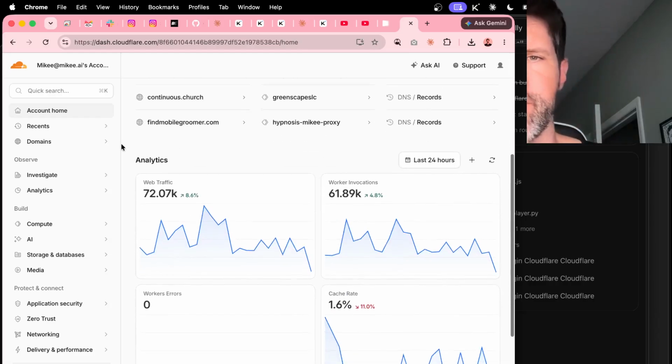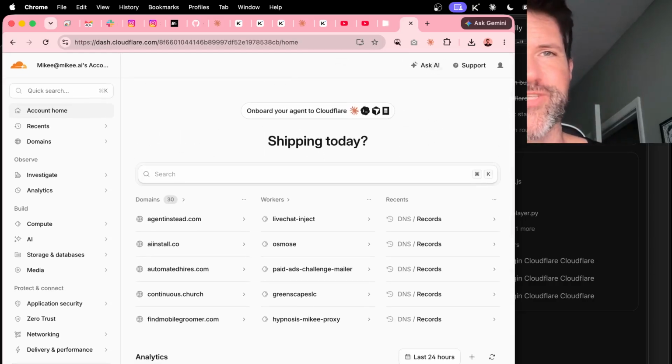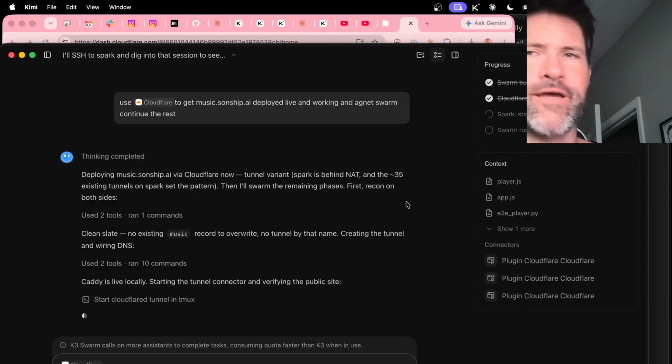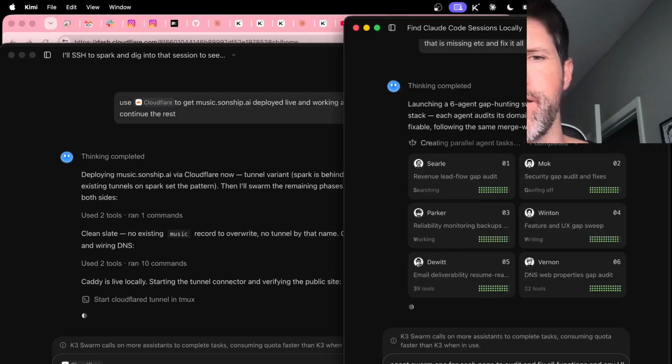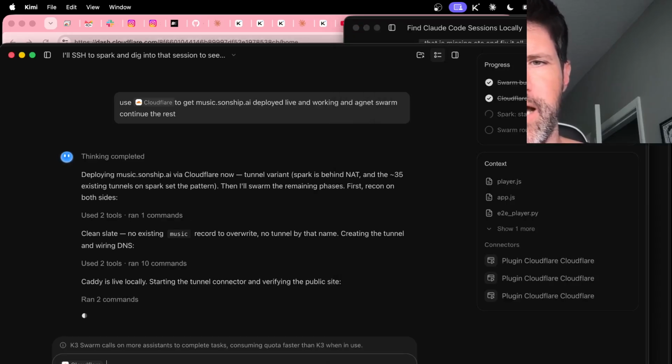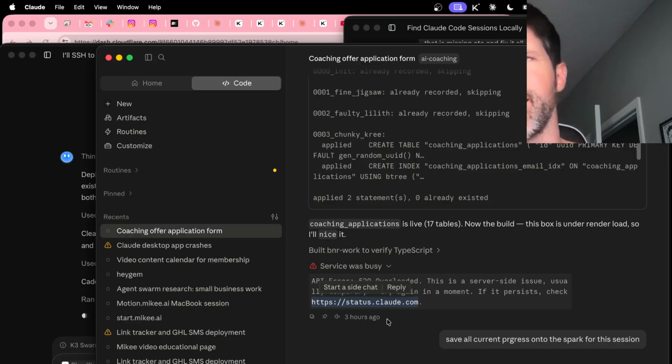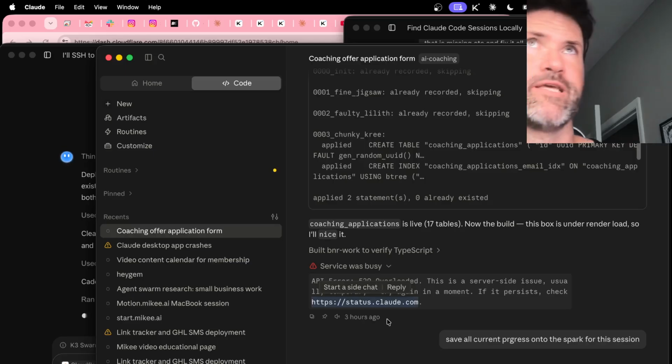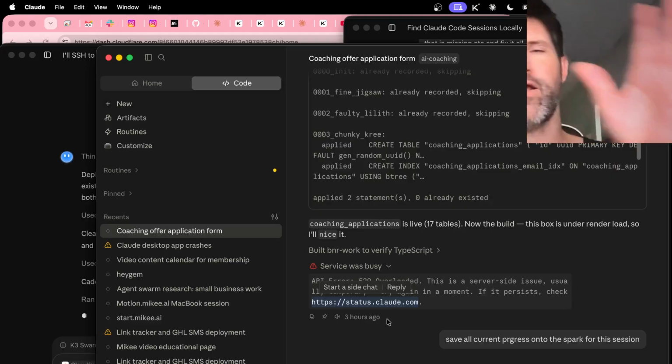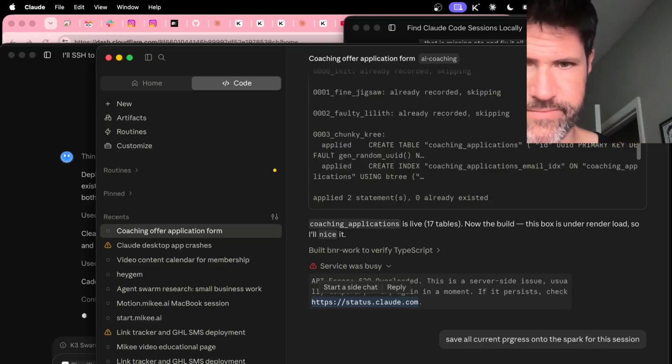This is not a Cloudflare demonstration. It's more just getting you to understand, just get an account and then connect it to either Kimi or to Claude, and then that will do everything, man. I mean, it's actually incredible what it can do. But if you're just trying to, like, hey, I got an idea for this, or I need a website for this, or I need a landing page for this, or I need an automation for this, that'll do it. So check that out.